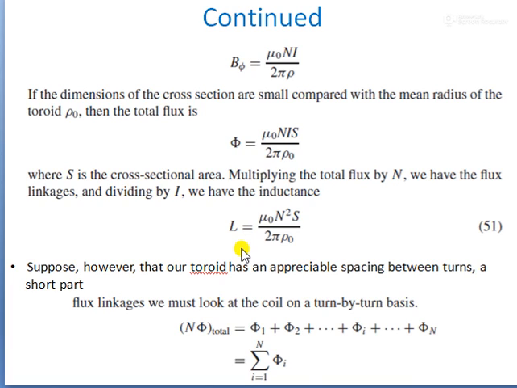The solenoid contains N turns and carries current I, so the total flux linkage is N phi.